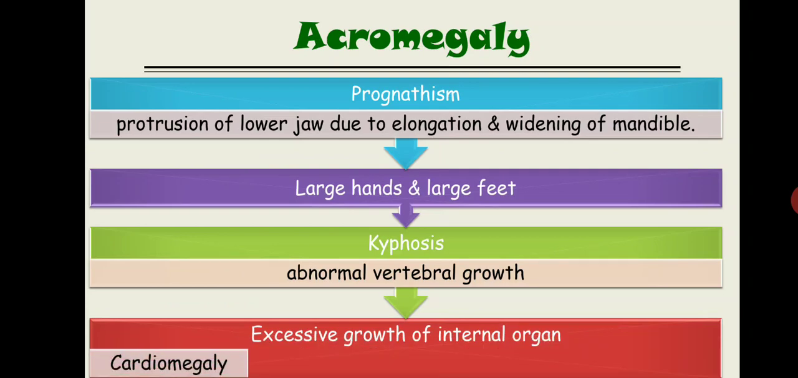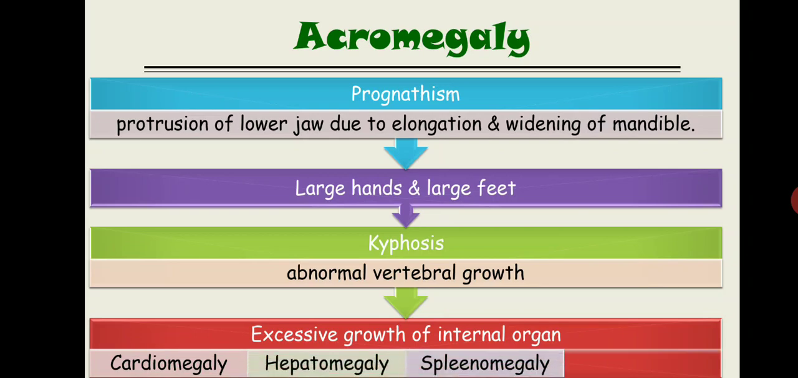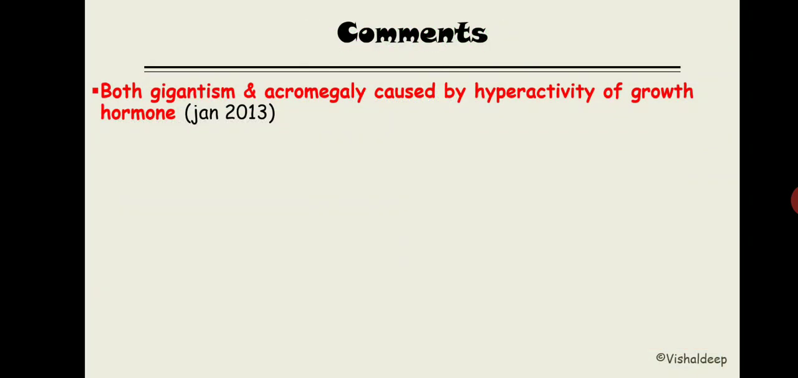The heart becomes enlarged, known as cardiomegaly. Liver, hepatomegaly. Spleen, known as splenomegaly, and renomegaly. So all the abdominal organs are going to get enlarged. There is a comment asked in this Saurashtra University paper: both gigantism and acromegaly are caused by hyperactivity of the growth hormone. Now what should you write in such a type of comment?